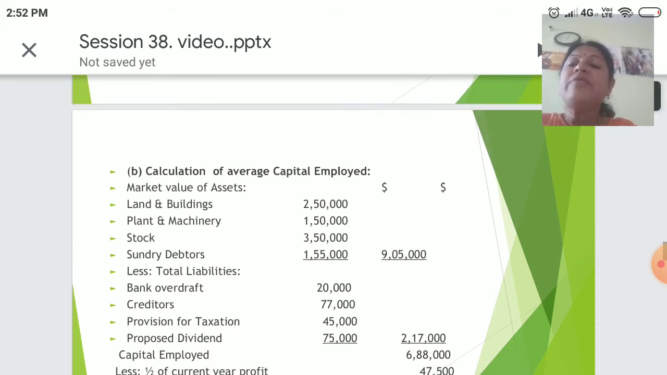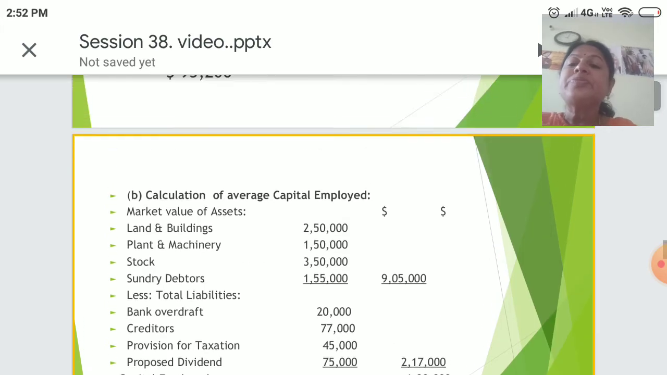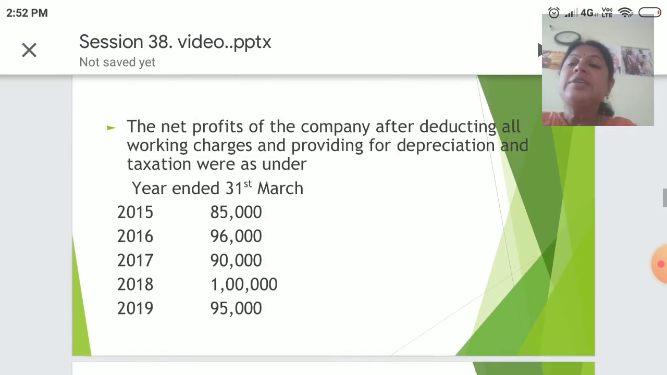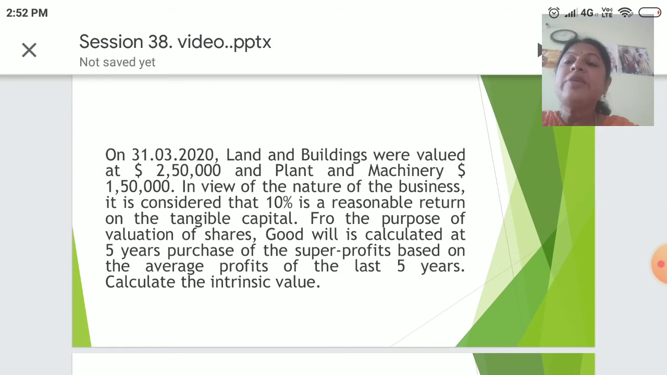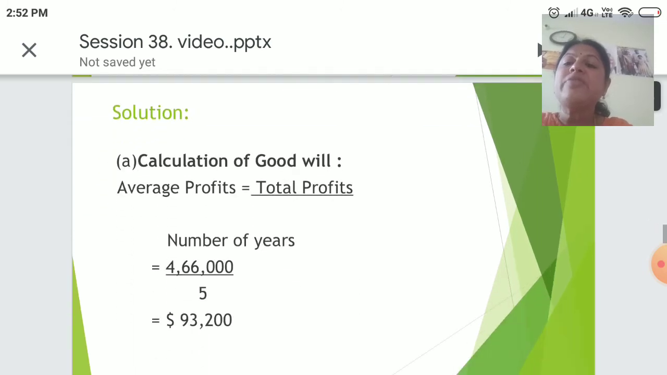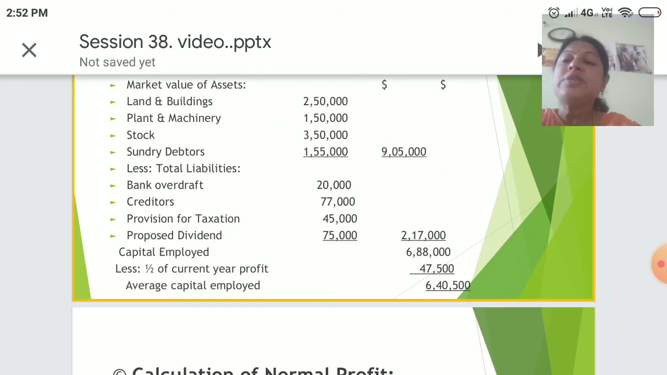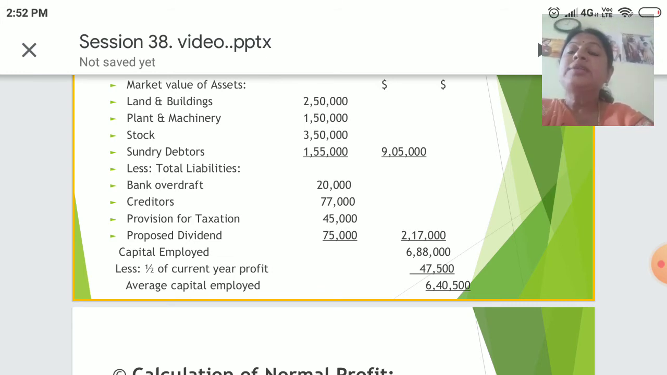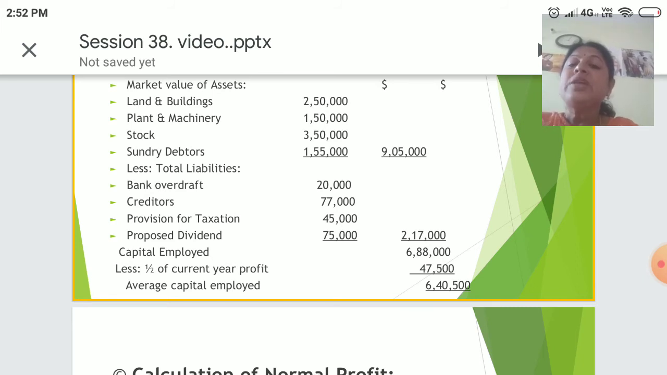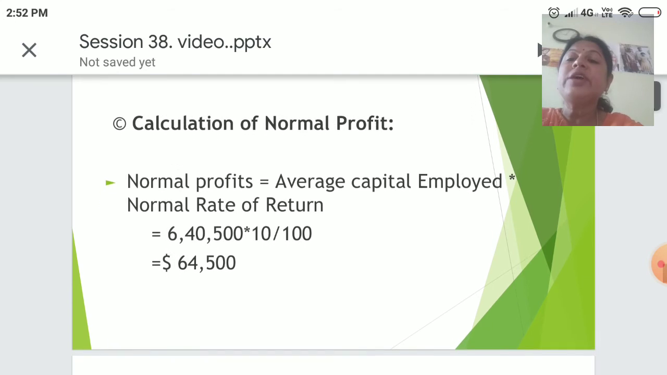The values which we have taken here: what is given for land and building in the business is 2,20,000, but the new valuation of land and building is 2,50,000. New valuation of plant and machinery is 1,50,000. So we have to take all the new values, the revalued asset values. From the assets, if you minus 2,70,000 liabilities, capital employed would come to 6,88,000, less half of the current year profit, that is 95,000, the last year profit, and then you will get the average capital employed, which is 6,40,500.